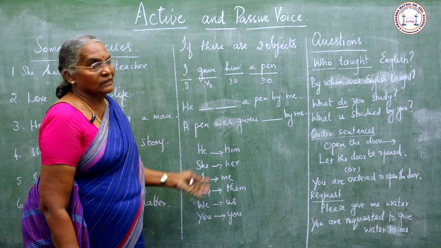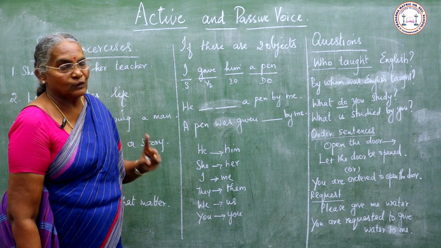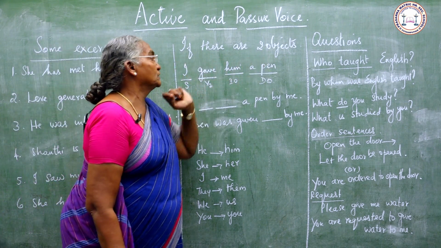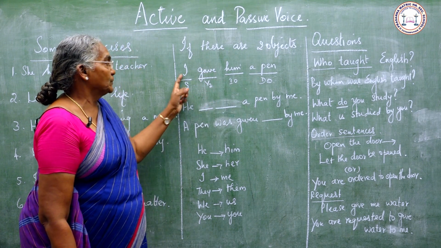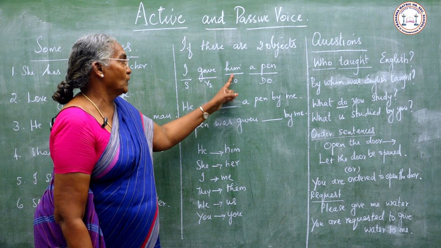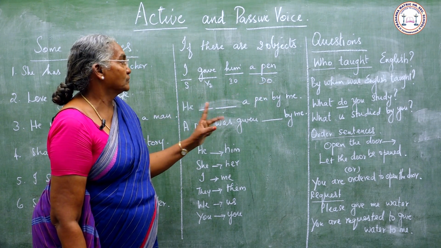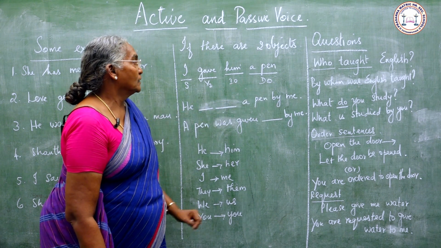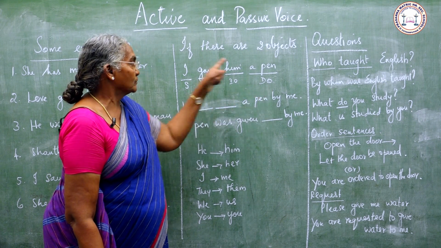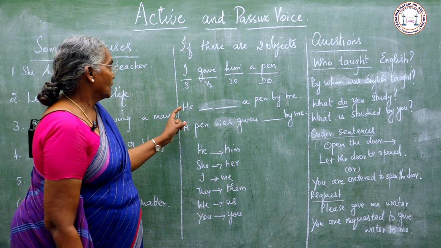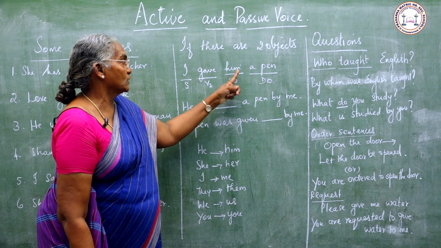Now we shall see how to change from active to passive if there are two objects. Example, I gave him a pen. I is the subject, gave is the verb, him is one object and a pen is another object. There are two objects here, him and a pen. We can use any object, indirect or direct, as the subject.